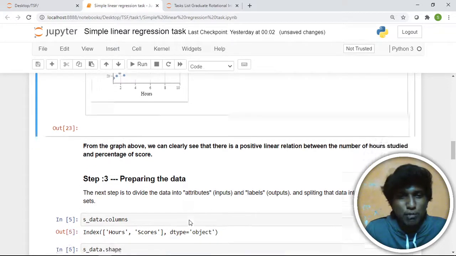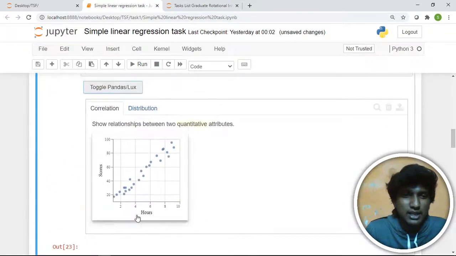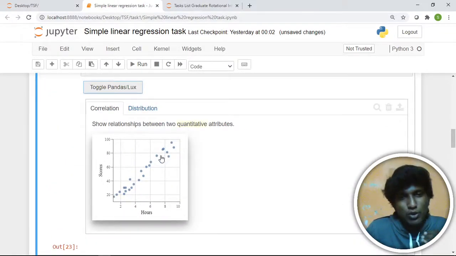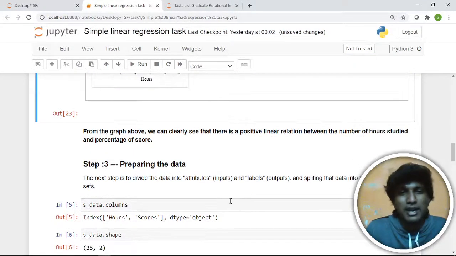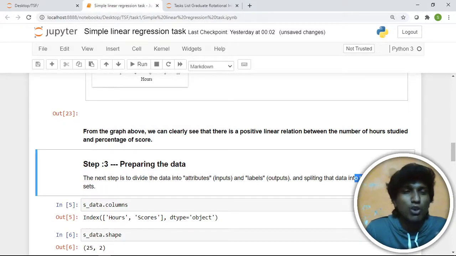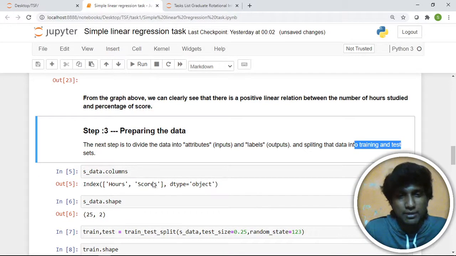Step 3: we found that there is a linear relationship here and a positive trend. So the next step is preparing the data for modeling or algorithm training. Here the next step is to divide the data into attributes, that is inputs, and labels as outputs, and split the data into training and test sets. This is for validation purposes, to see how good our model is.